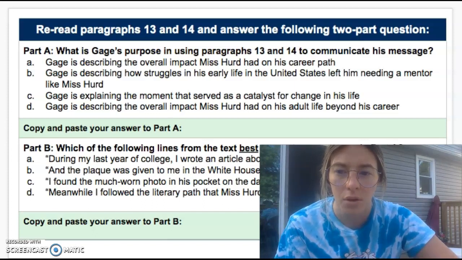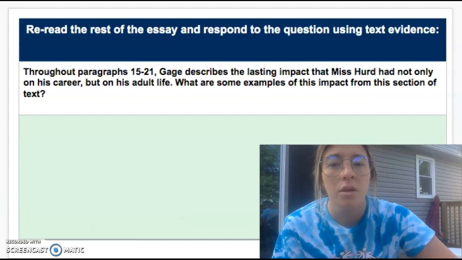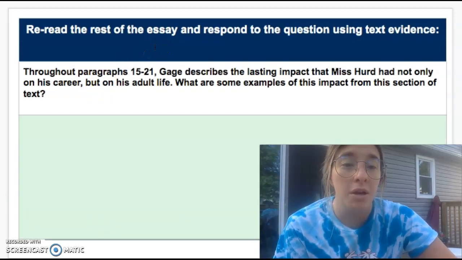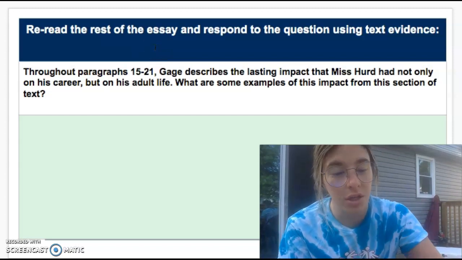Okay. And then part B, same thing, evidence. You don't have to type it. You actually have to copy and paste it. So reread the rest of the essay and respond to the question using text evidence. I'll say that again, using text evidence. You need to use text evidence.